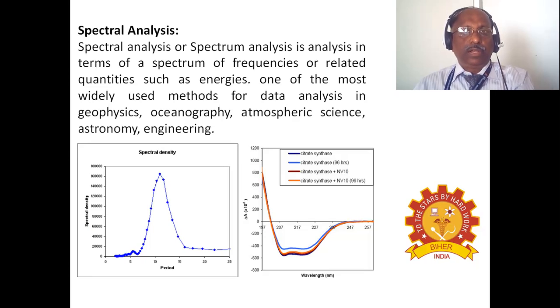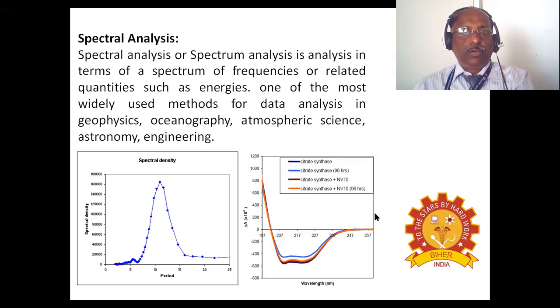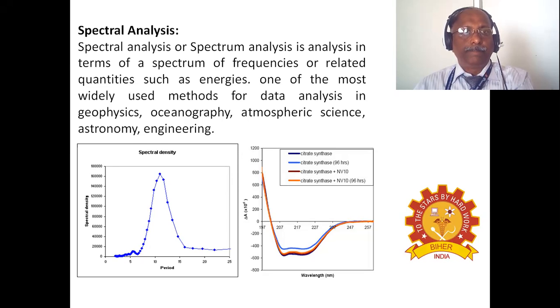It is analysis in terms of spectrum of frequencies or related quantities such as energies. One of the most widely used methods for data analysis in geographic, ocean, atmospheric sciences, astronomy, oceanography, engineering. So you can see some examples of graphs of a time series analysis.